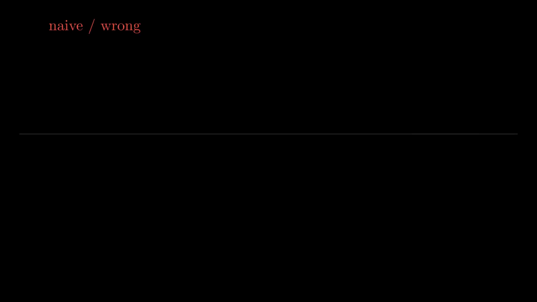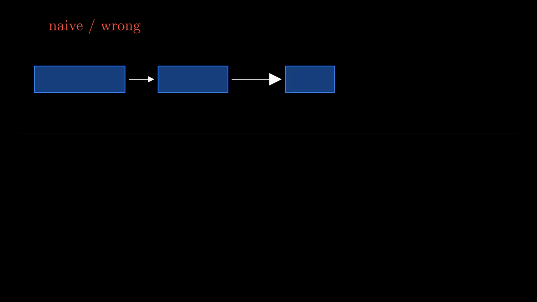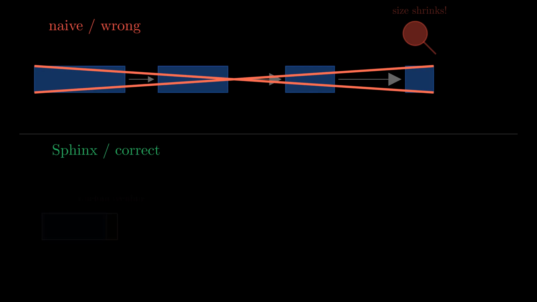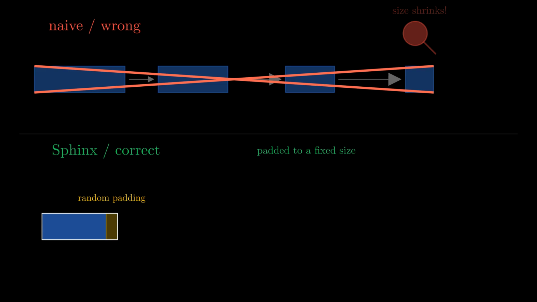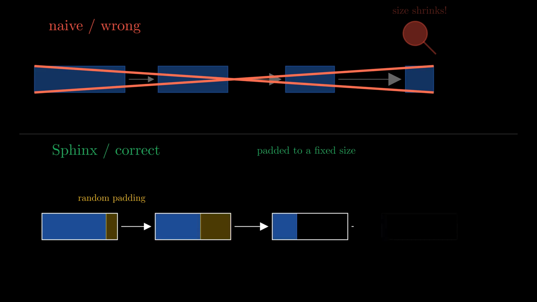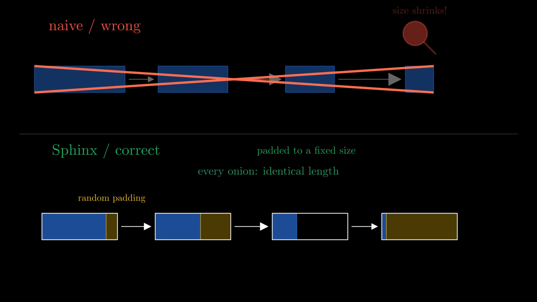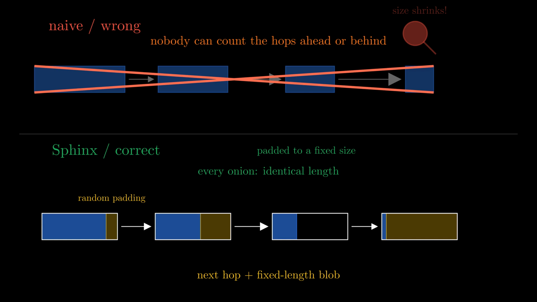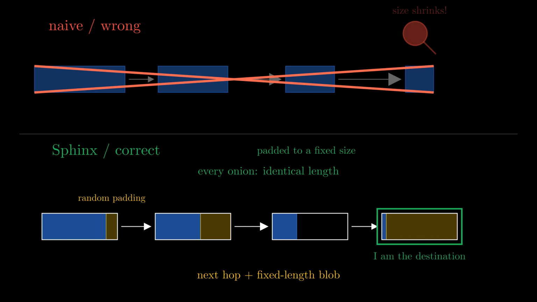An obvious worry, doesn't the package shrink at each hop, revealing how many hops remain? It does not. Every packet is padded with random data to a fixed size. When a node strips its layer, fresh, random padding fills the gap, so the onion that leaves is exactly as long as the one that arrived. Every node sees the same thing, a next hop plus a fixed length blob. Nobody can count the hops behind or ahead. Only the final recipient discovers there's no next hop, that the journey ends with them.